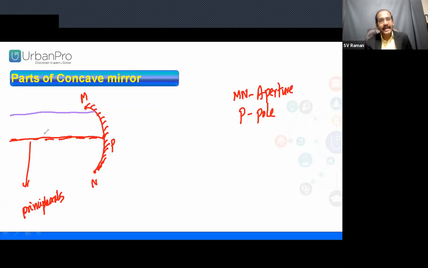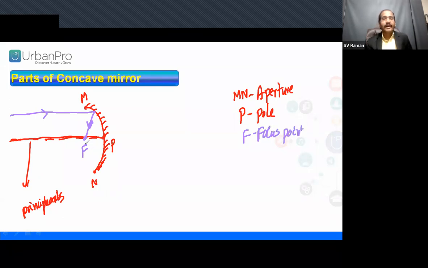Once the light ray is parallel to the principal axis, we call it object at infinity. After being incident on the mirror, this point we call the incident point. From the incident point, the light ray is reflected back downwards. So this ray we call the reflected ray. The reflected ray meets the principal axis. This point we call the focus point. F is the focus point.